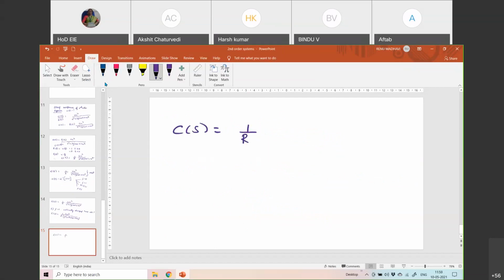Can I write it in another form? Algebraically, it is (s plus omega n) whole squared. Correct. So it is 1/s into omega n squared by (s plus omega n) whole squared. I can write it like this because it is nothing but s squared plus omega n squared plus 2 omega n s.